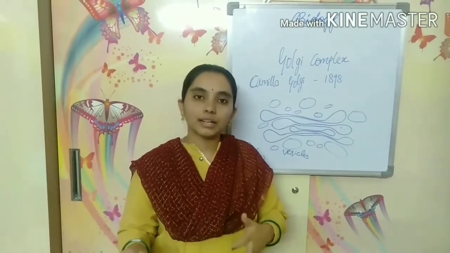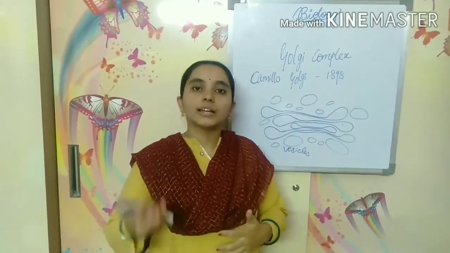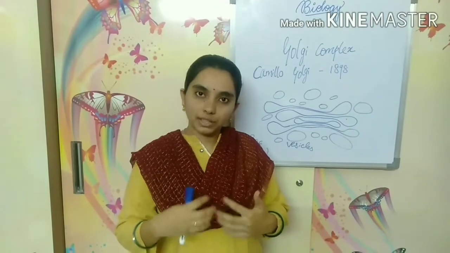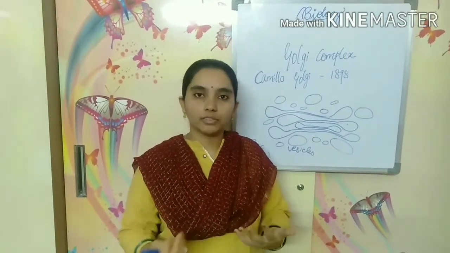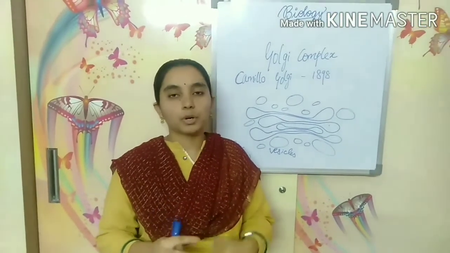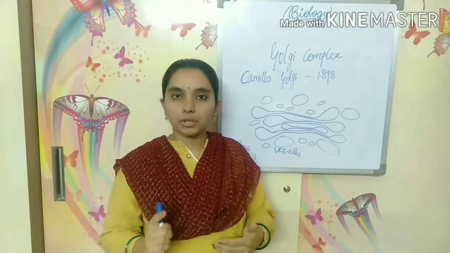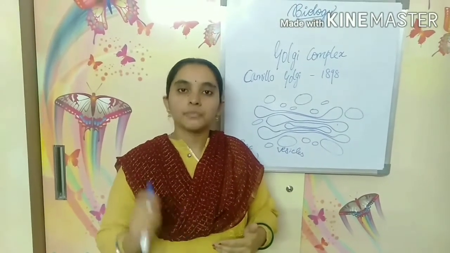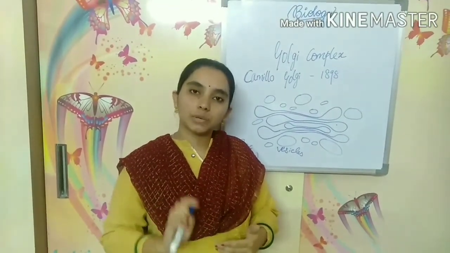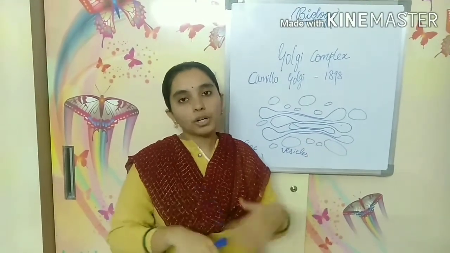Hormones and enzymes are chemicals that are produced in the body for the functioning of the body. Not all cells will produce enzymes and hormones, only those cells which produce hormones and enzymes. So the Golgi complex are more in number there.